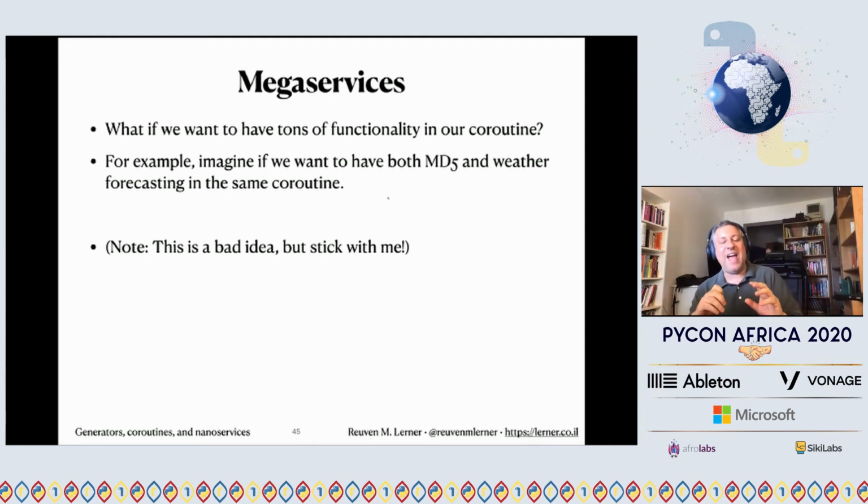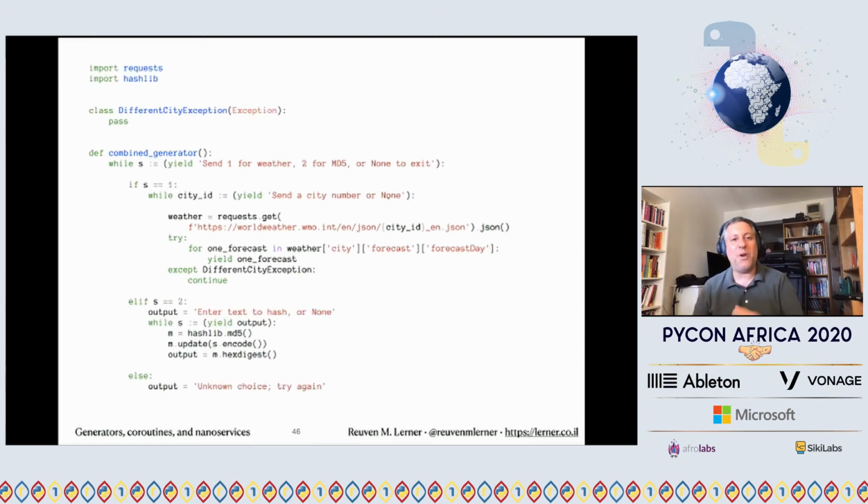So let's say we want to have inside of the same nano service, mega service, MD5 hashing and weather forecasting. Right? There's an old fake advertisement in the United States from a comedy show where they talked about it's a floor polish. No, it's a dessert topping. It can be both. So I feel like this is almost as bad, but less tasty. So what am I going to do here?